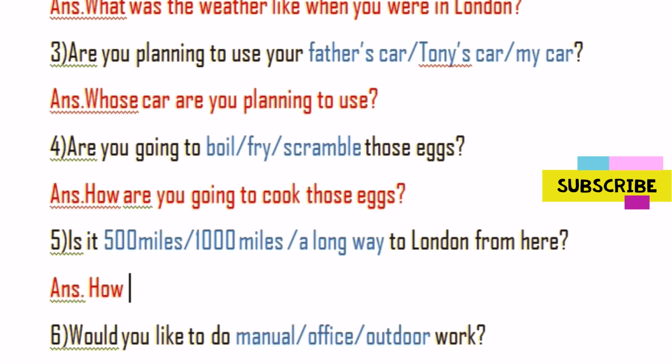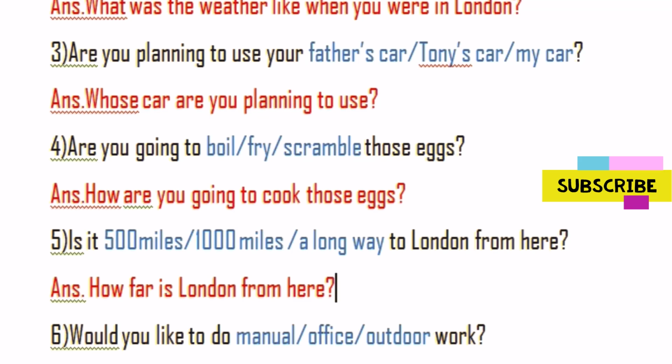How far is London from here? Yes, my dear, how far is London from here? Because the person is talking about the distance in this question. Is it 500 miles, 1,000 miles a long way to London from here? How far is London from here is the correct information question for question number 5.